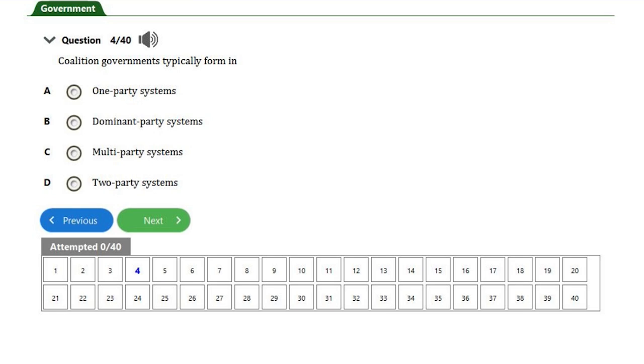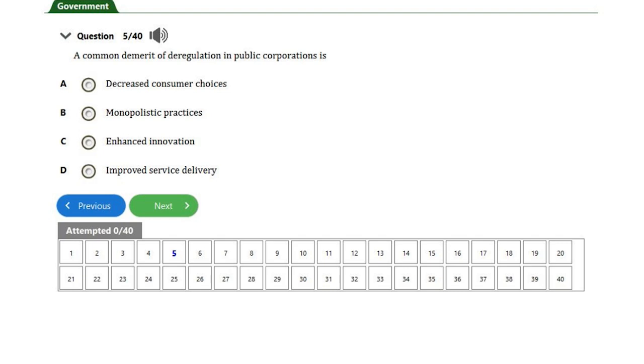Question number 5 says that a common demerit of deregulation in public corporation is dash. If you look at the question very well, the question is actually focusing on what?